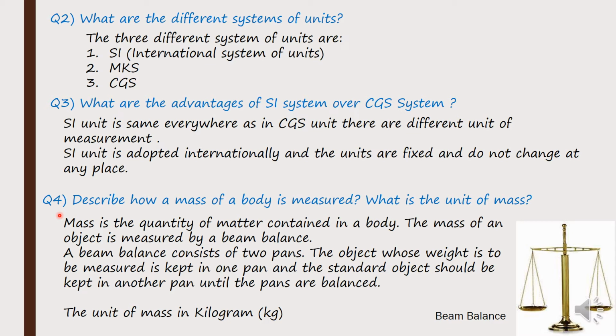Whereas when we talk about weight, weight is a kind of force. What is weight? It is the force which is exerted by gravity on the mass. That is why when we find a value for weight, we say weight is equal to mass times the gravitational acceleration. Weight force is equal to m into g, where g is the gravitational acceleration and m is the mass. That is why the unit of weight is Newton, but the unit of mass is kg.